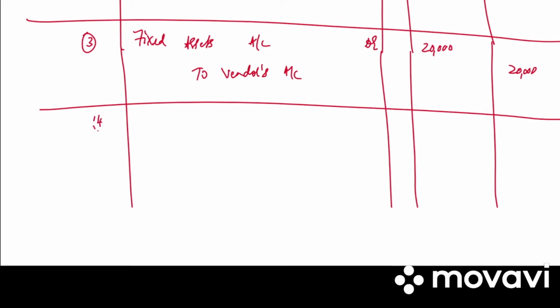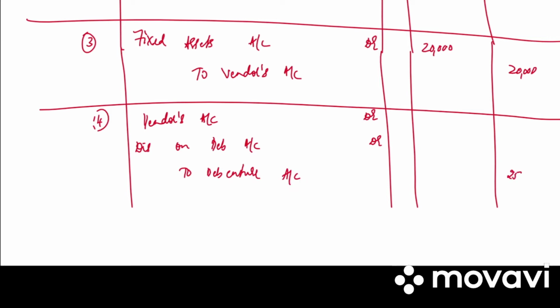Next entry we have vendors account debited, discount on debentures account debited to debenture account.